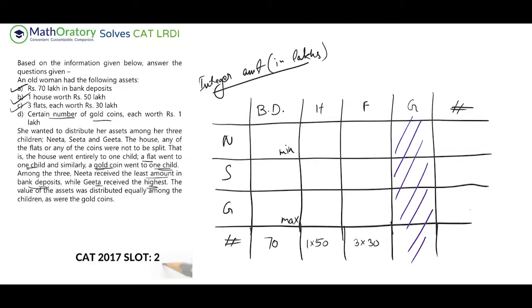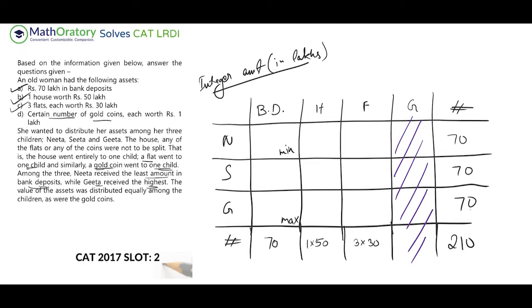So let me distribute the remaining amount. What are the remaining amounts? We have 90 here, 50 here, 140, plus 70, 210. That automatically tells me that we have to distribute 70 each. Now, understand the 70 distribution that I'm talking about is of the bank deposits, house, and flats. So for these three columns, the distribution is 70 lakhs each. I'm ignoring the gold completely.